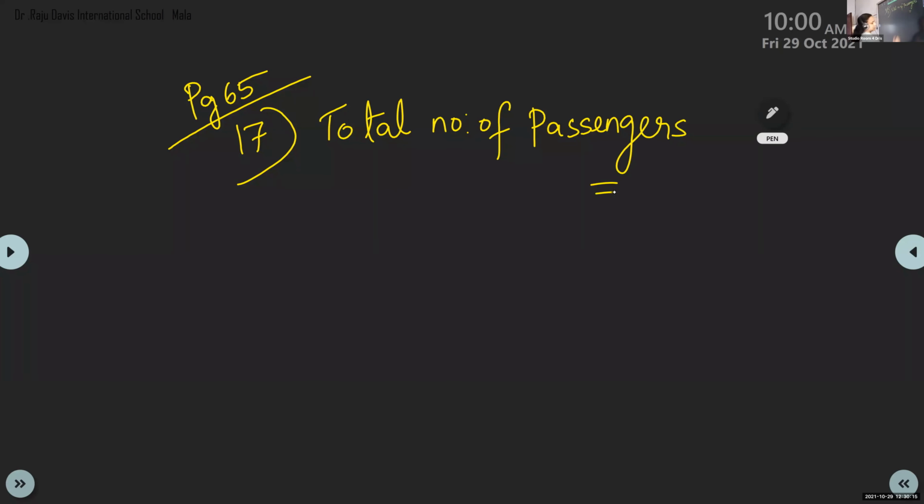Total number of passengers is given as how many passengers? 110. Then second one, number of buses. 11. Yes. Number of passengers in each bus.